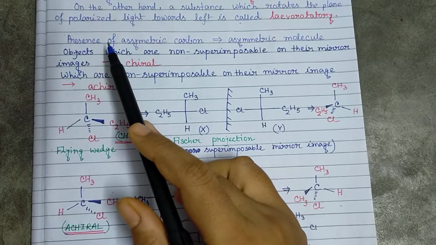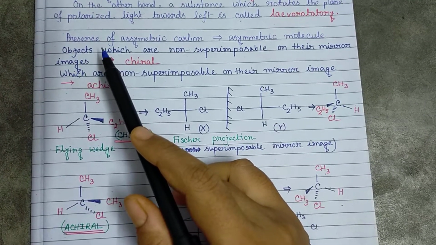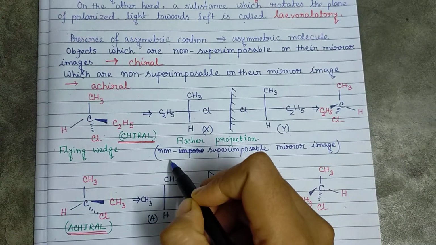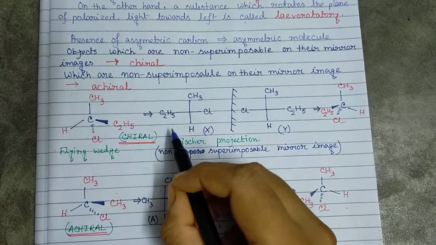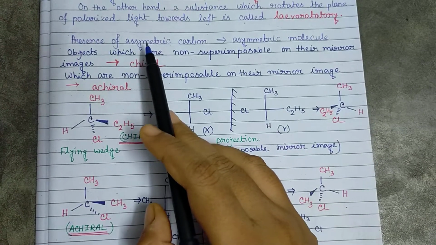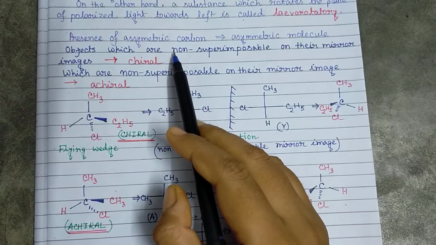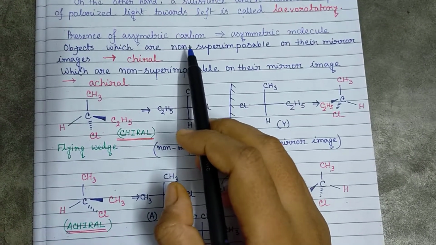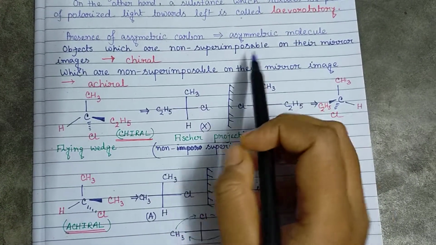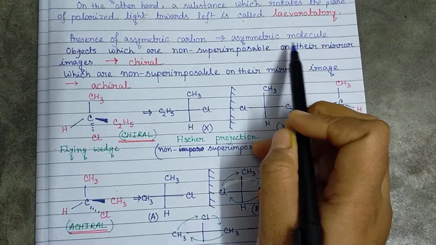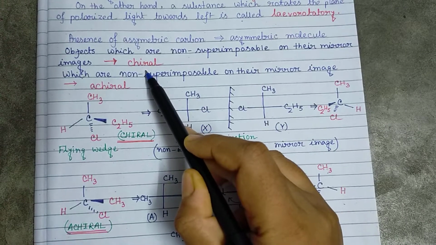The first and foremost criterion for a compound to be chiral or optically active is the presence of an asymmetric carbon. If in any compound there is an asymmetric carbon, then that compound will be known as an asymmetric molecule and the compound will be known as a chiral molecule.